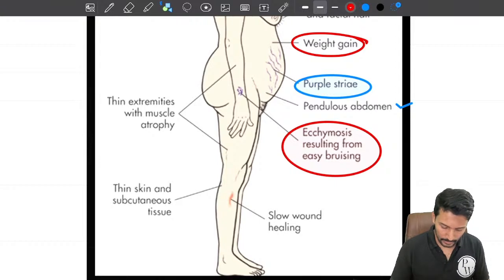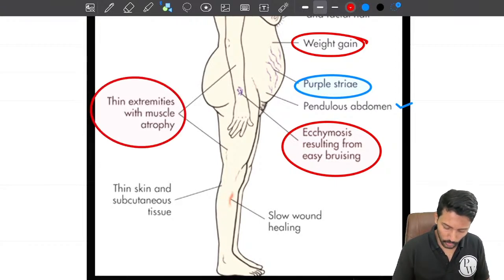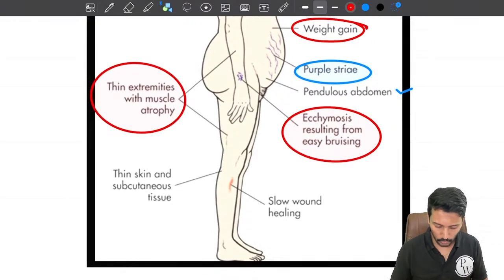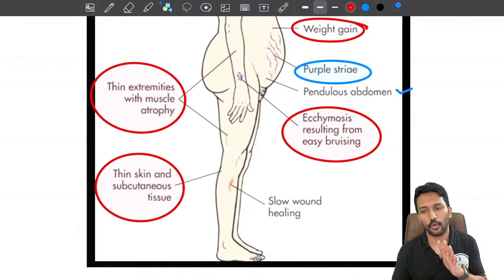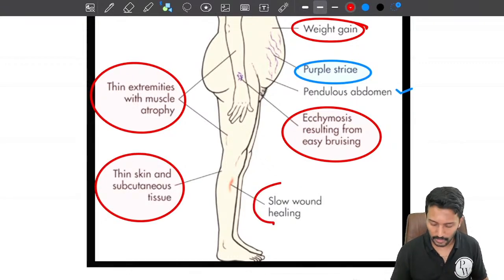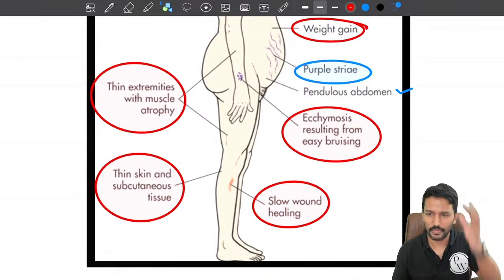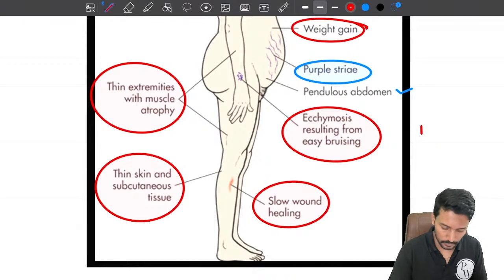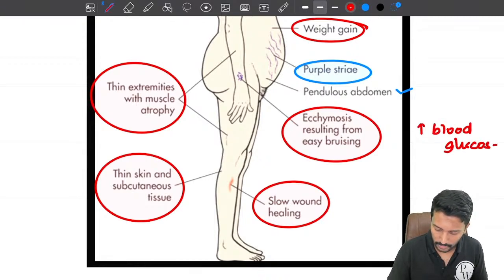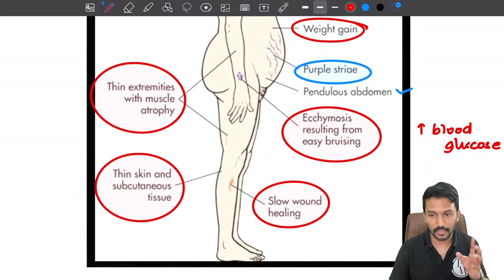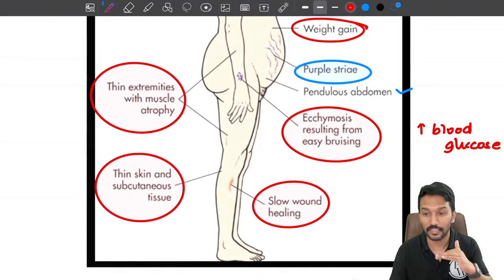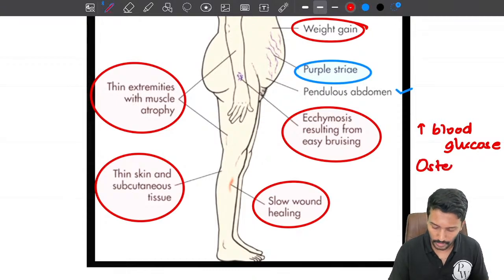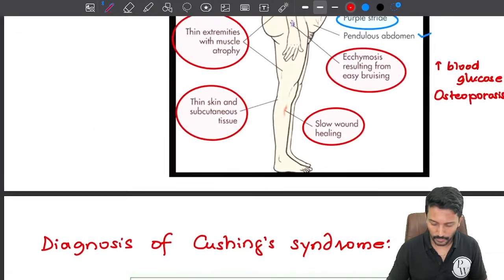Because of the muscle atrophy, there will be thinning of the extremities. There will also be thinning of the skin and subcutaneous tissue. Basically cortisol causes atrophy of tissues, and wound healing will also be slow. You can think that you are giving steroid to a patient and all the manifestations you can expect, you will see. Apart from that, there will be an increase in blood glucose, so the patient may become diabetic under the influence of excess cortisol. And if we give steroids, what happens to bone mass? It decreases and causes osteoporosis. So even Cushing syndrome can have osteoporosis.